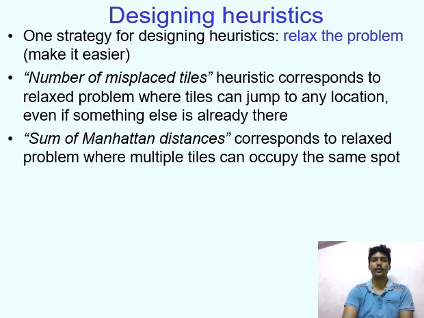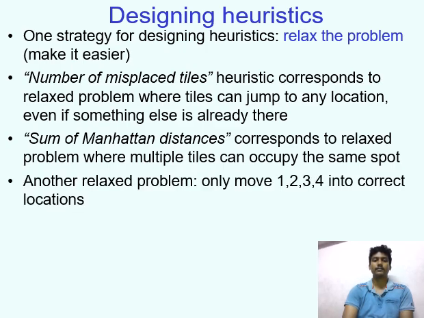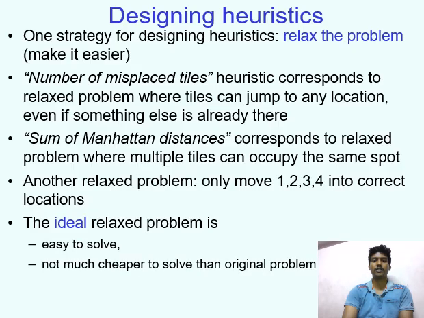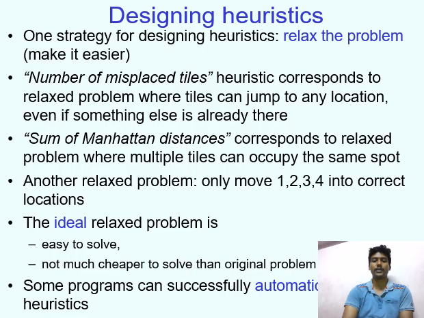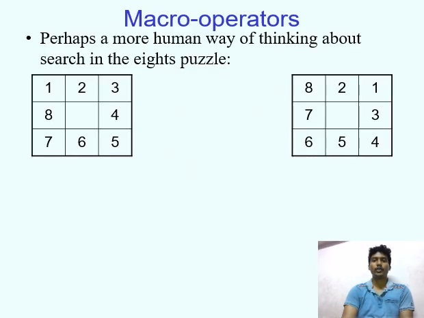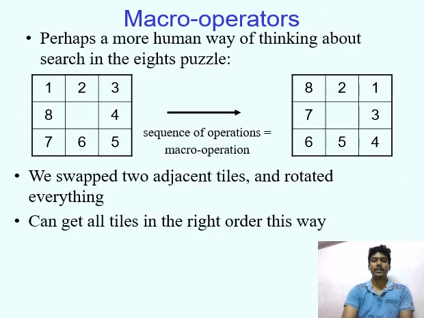Designing heuristics. One strategy for designing heuristics: relax the problem, make it easier. The ideal relaxed problem is easy to solve, but not much cheaper to solve than the original problem. Example: Manhattan operators. We swap two adjacent tiles, rotate everything.